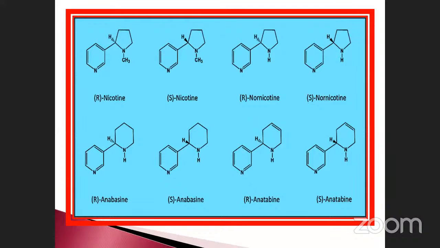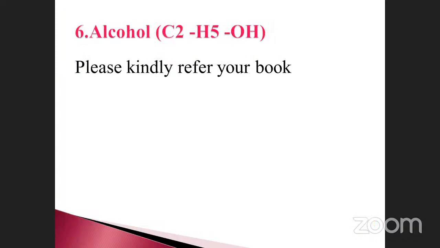See, these are the structures. Nicotine, nornicotine, and anabasine, anatabine, anatalline. Okay, these are the different types of alkaloids isolated from a single plant. Imagine a single plant containing all these chemical substances. They can induce oral cancer, lung cancer, and so on.